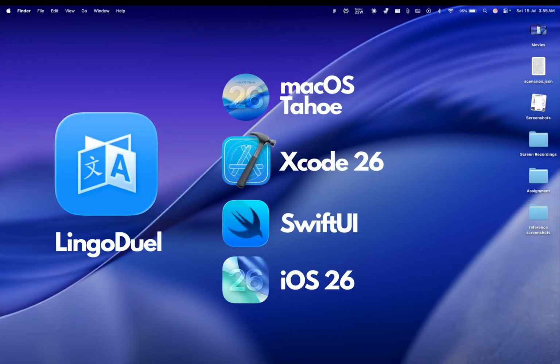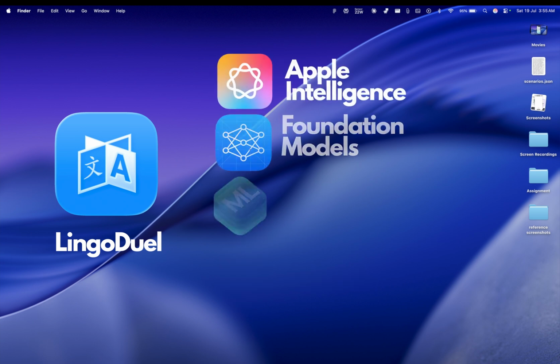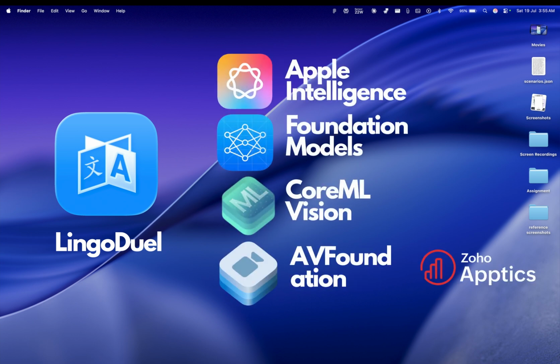LingoDuel is developed with the latest and greatest, powered by Apple's most advanced on-device frameworks. We use Foundation Models for all AI responses, scoring, feedback, and translations. Core ML Vision handles real-time object recognition. AVFoundation takes care of fast camera input, and Speech powers accurate transcription. Everything runs fully offline, keeping it private, fast, and seamless, leveraging Apple Intelligence the way it should be.